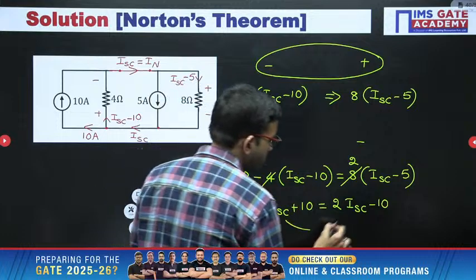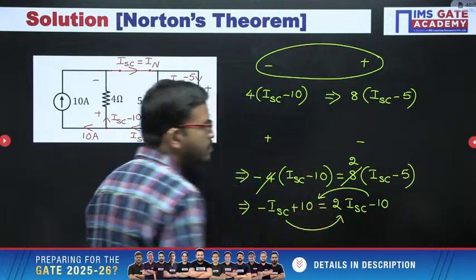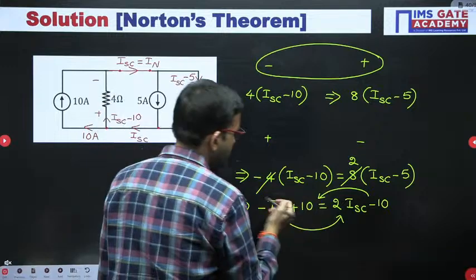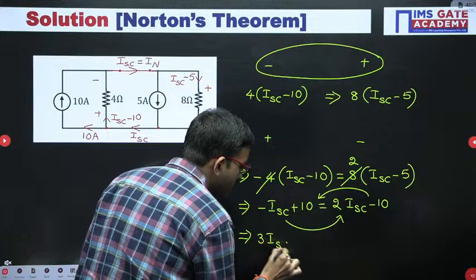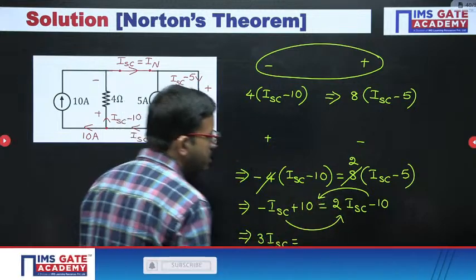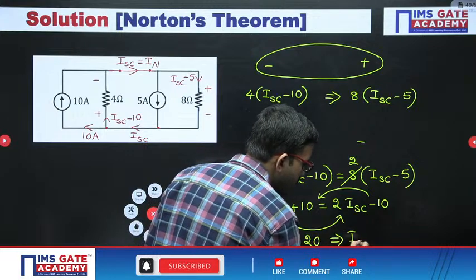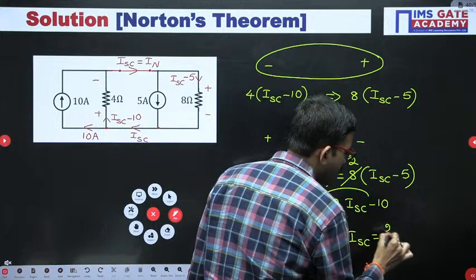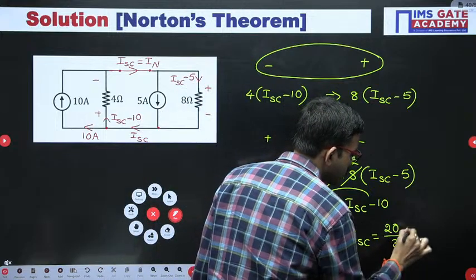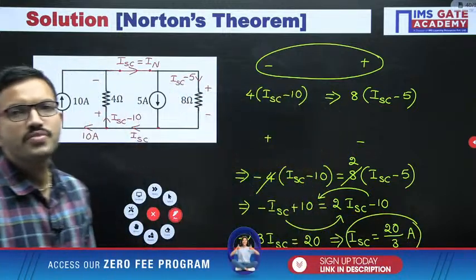So you can bring this one here, it will become positive, and this term you can bring here, it will become positive. Okay, 2 plus 1, that is 3. 3 times ISC is equal to 10 plus 10, that is 20. So from here you are getting ISC, that is nothing but Norton's current, that is 20 by 3 ampere. Okay.